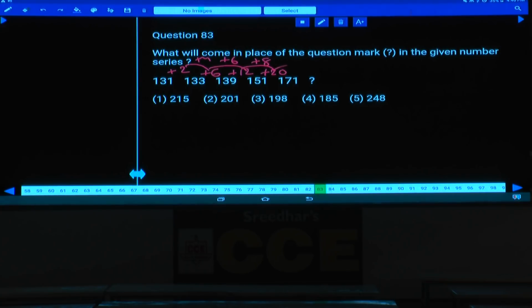4, 6, 8. Next one is plus 10. 20 plus 10 is so much? 30. 171 plus 30 is so much? 201. 201, that is choice 2. Question number 83, choice 2, 201.